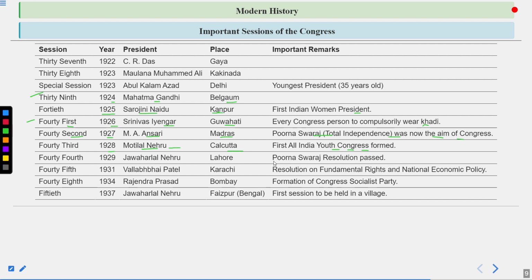There is a back history of the Simon Commission. In 1919 the Government of India Act came, famously known as the Montague-Chelmsford Reforms, and according to this act, 10 years after it came, a committee would be formed, and this committee would take care of what should be done regarding the further acts that would be used to rule the country.